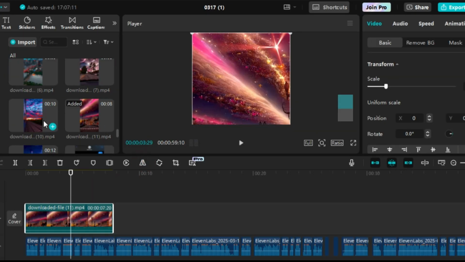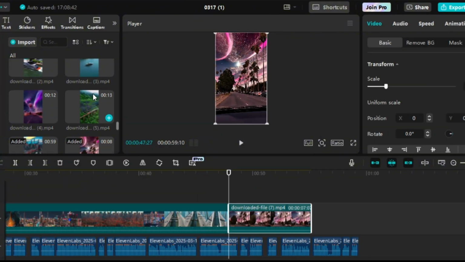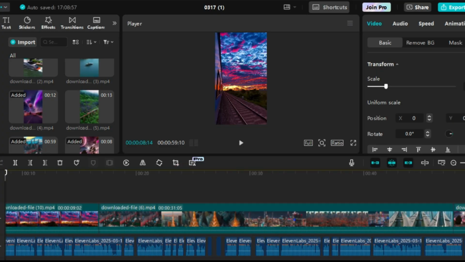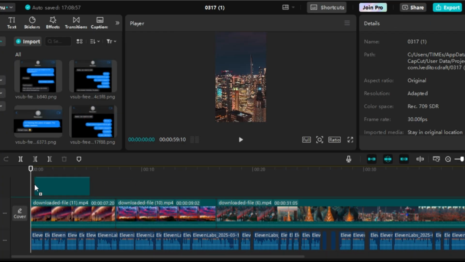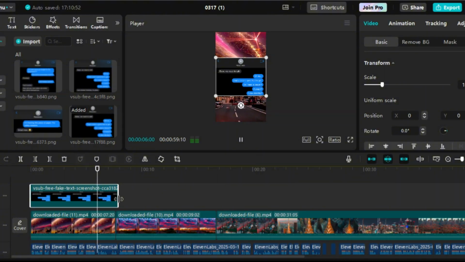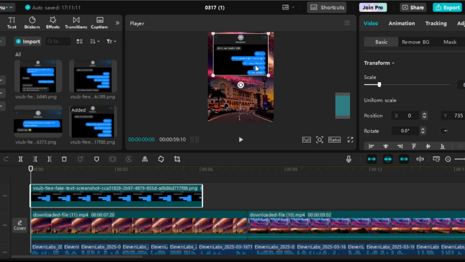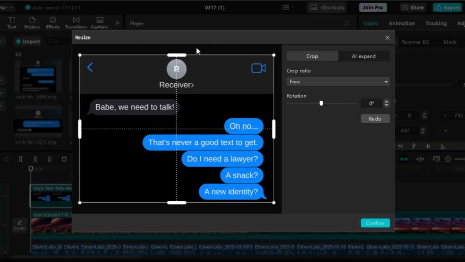Next, add each high-quality video one by one to the CapCut timeline. Arrange all the videos according to the audio duration, making sure that they are added until the end of the video. Now, the most important part of this video is here. We need to add the screenshots to the timeline in a proper way. For example, according to the voiceover, the first screenshot should be added to the timeline. Now we need to crop this screenshot.